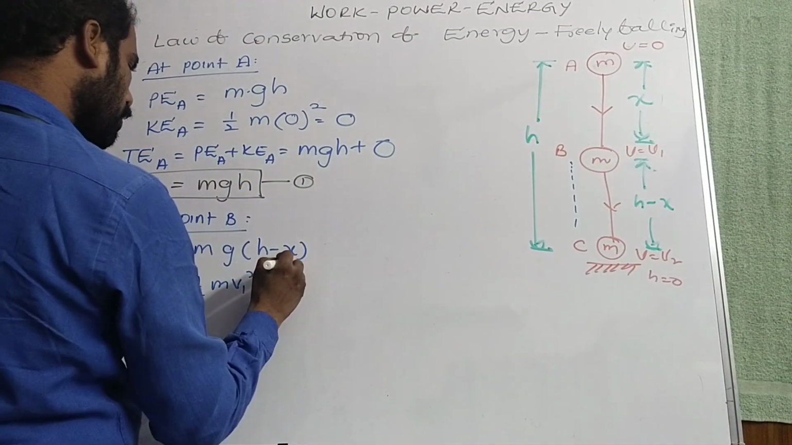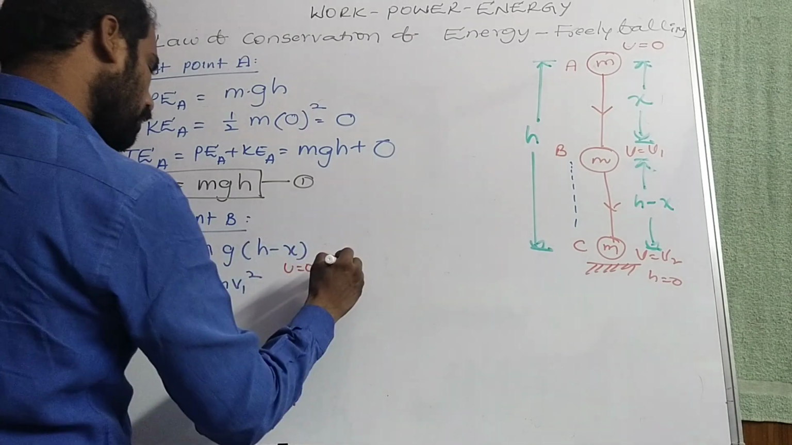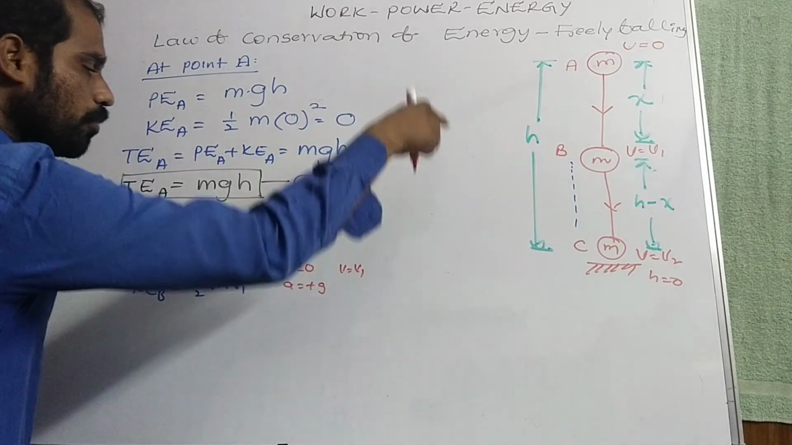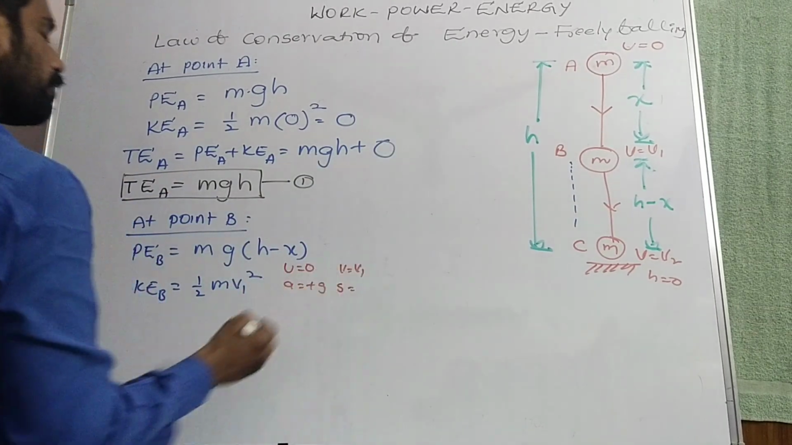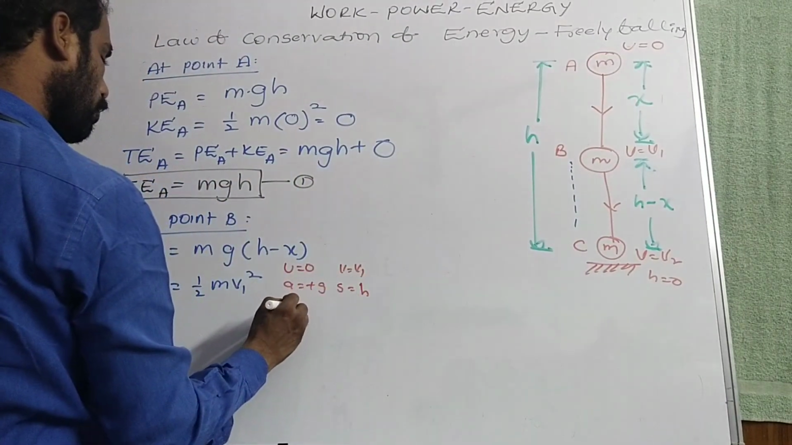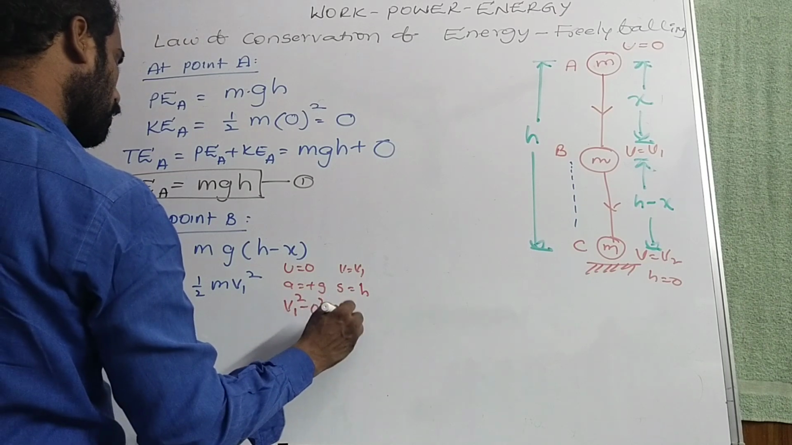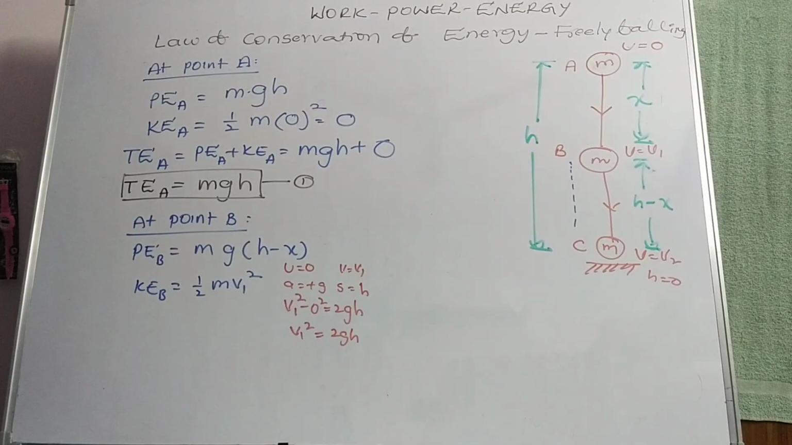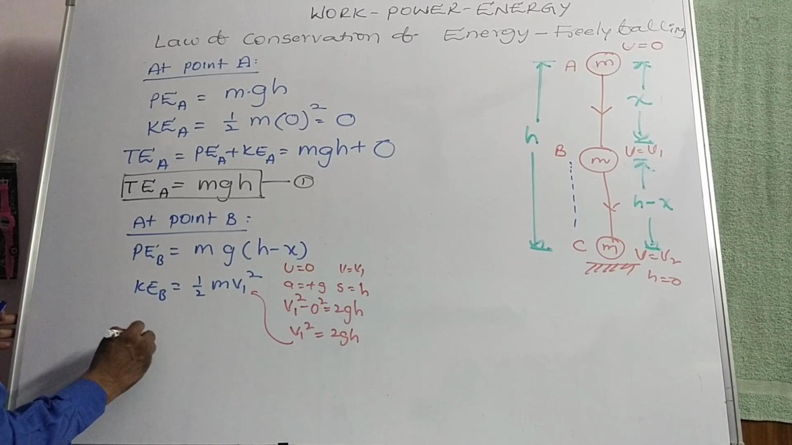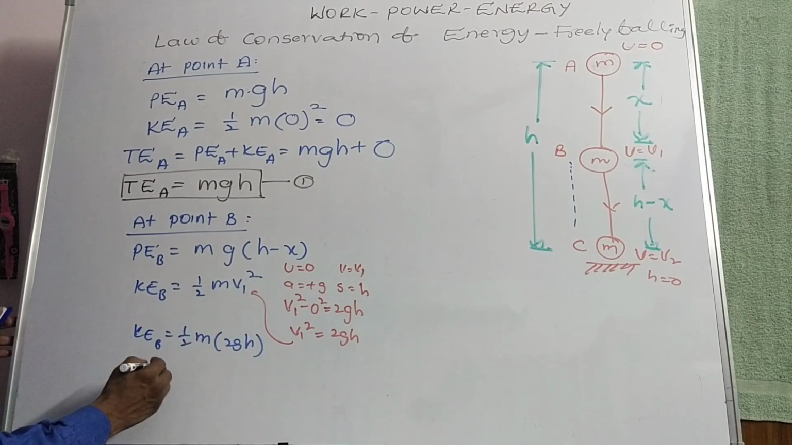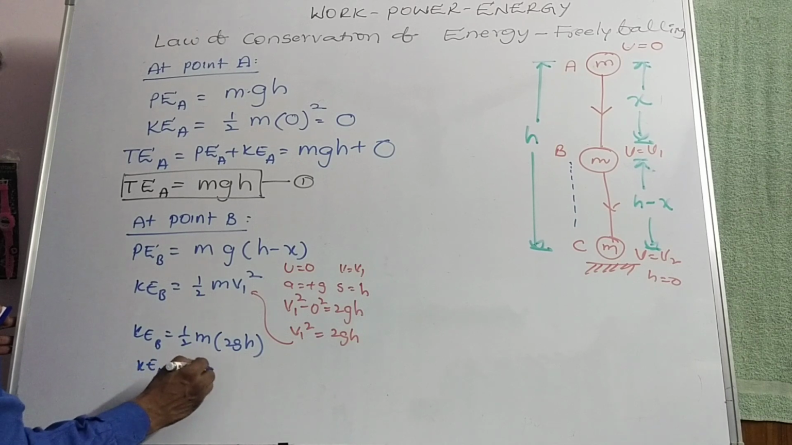So here, what about v1? Initial velocity u equal to 0, final velocity v equal to v1, a is equal to plus g as the body is moving in the downward direction, s is equal to h, the distance traveled. So v1 square minus 0 square is equal to 2gh, v1 square is equal to 2gh. Substitute this here: kinetic energy at B is equal to half into m into 2gh. 2 gets cancelled, hence kinetic energy at B is equal to mgh.